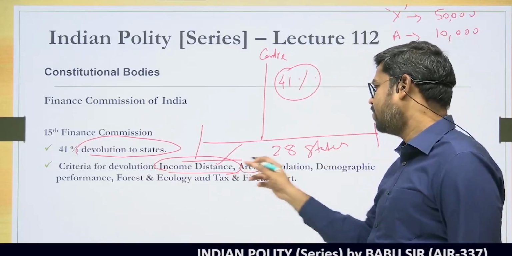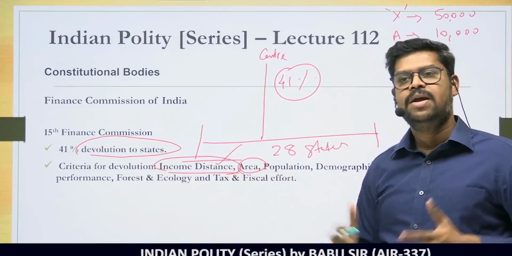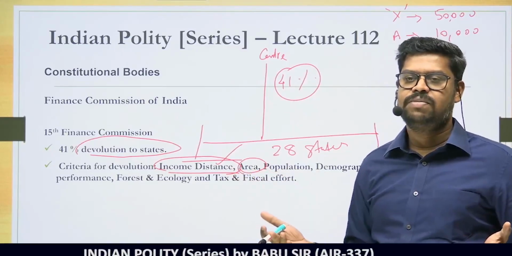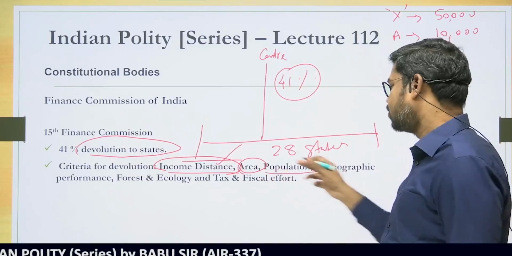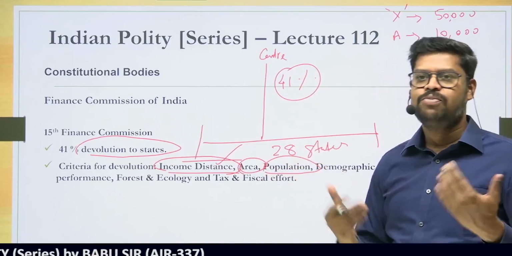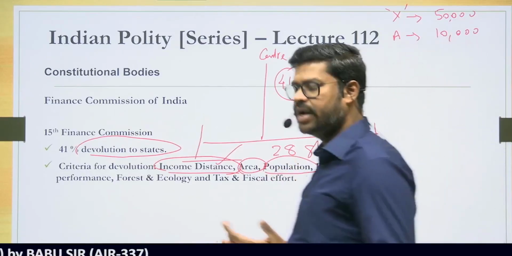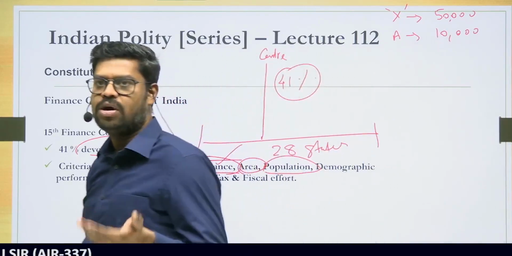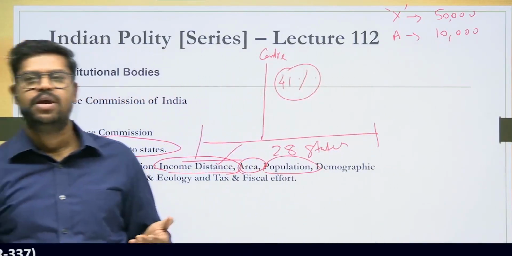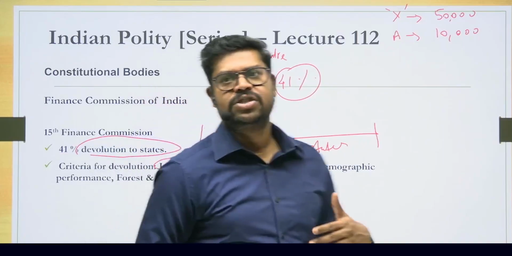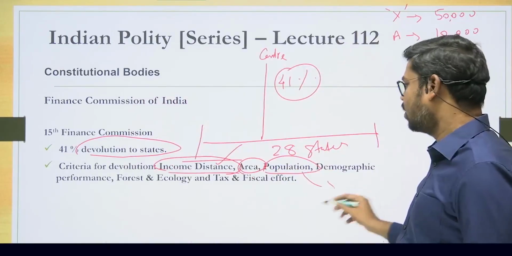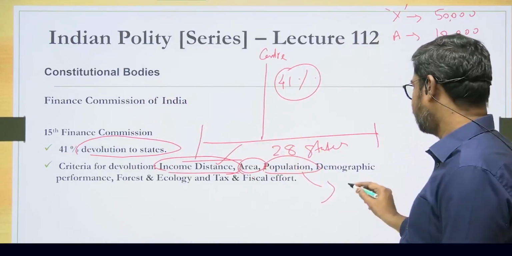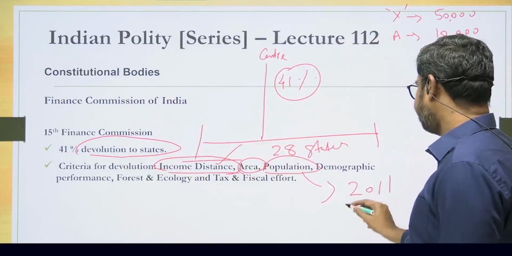Second is area of a particular state. More is the area, more expenditure burden upon that particular state. So therefore, more finances from the Finance Commission. Population. More is the population, again more burden upon the particular state, and hence more allocation of money to that particular state. And for the purpose of population, which census is to be taken into account? The census which has been taken into account by the 15th Finance Commission is the 2011 census.